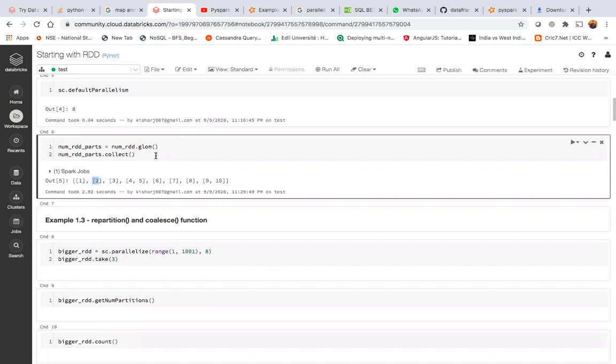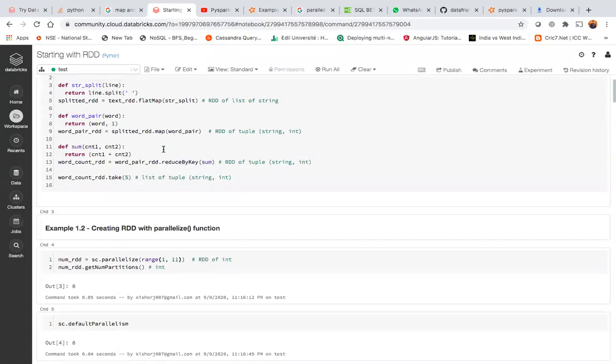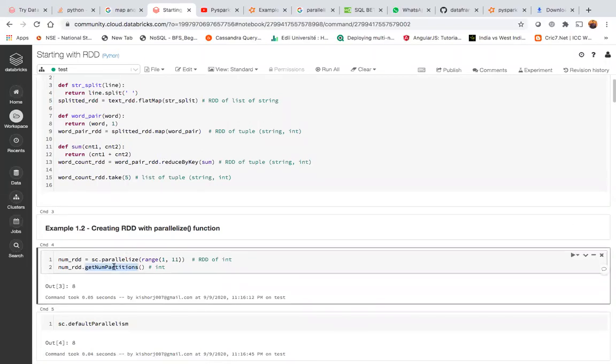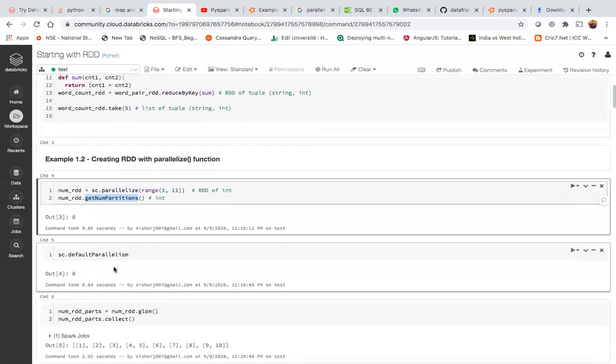Yeah, Abhishek. Here, I could not understand how this output was generated. What's the logic behind generating this output? I got that 8 partitions are there by default. So 8 partitions have been created. Now you ran two functions, the num RDD glom function and get num partitions. Get num partitions gives the number of partitions, and you got 8 as a result.